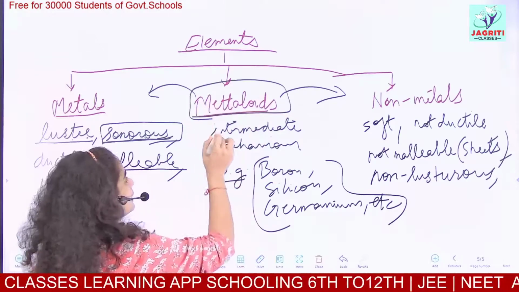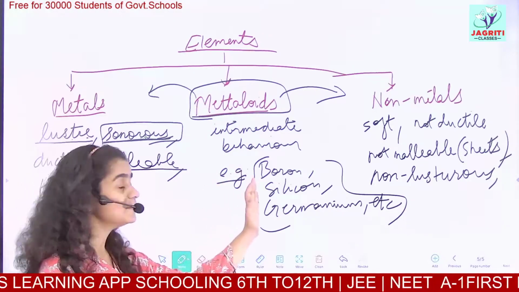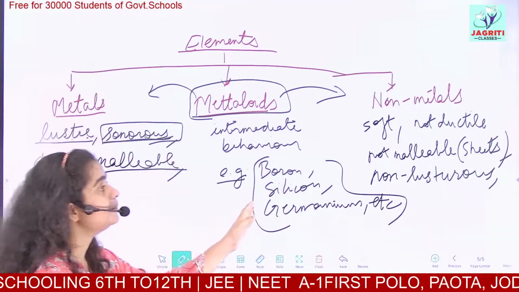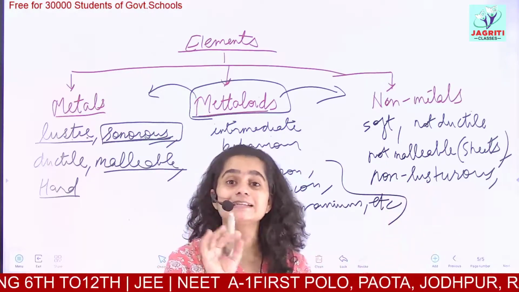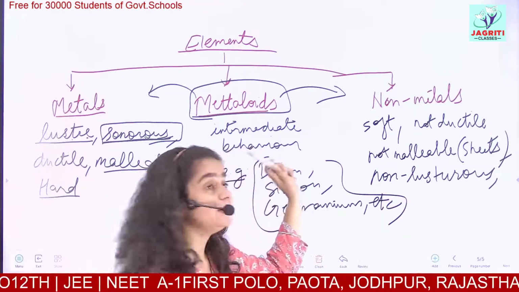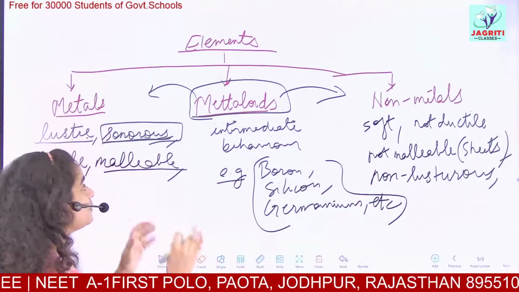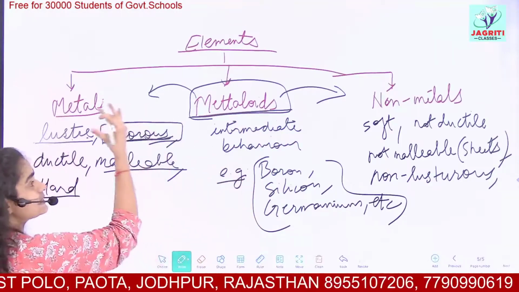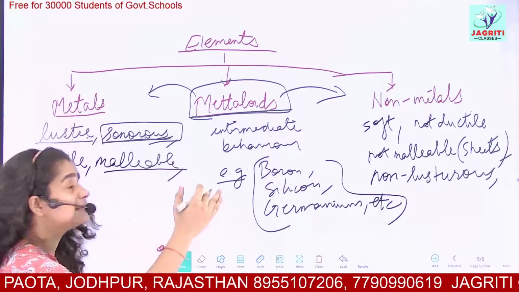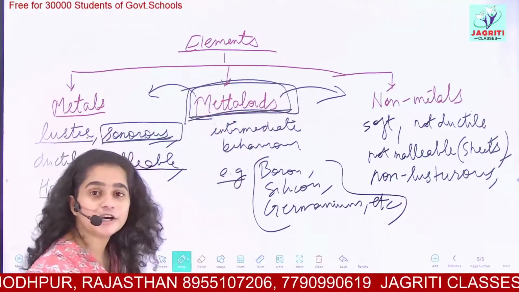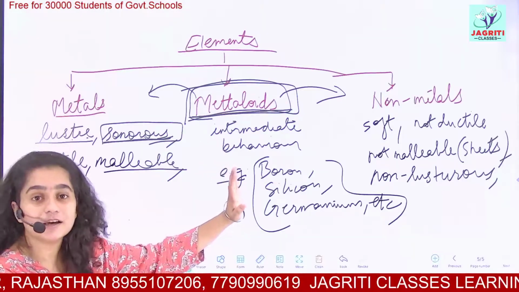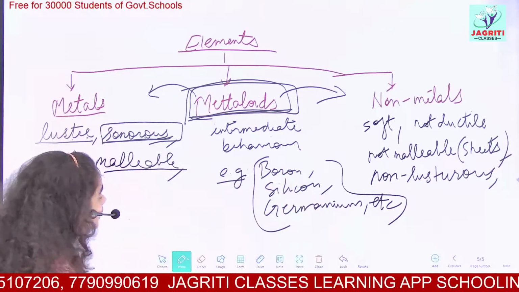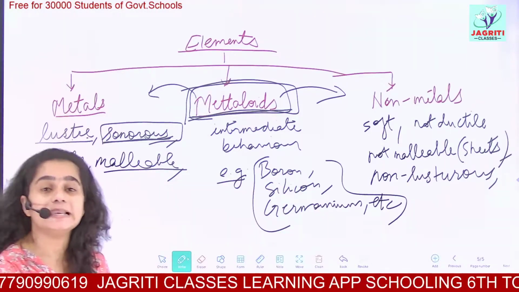Why do we have to make a separate class? Because we identified some substances like boron. These show properties related to metals also and some properties related to non-metals. With this, they show some different properties which are not related to metals and non-metals both. So we made a different class and named it metalloids, okay? Because most of the properties are similar to metals, but due to some differences, they are kept in a different class of metalloids. So they show intermediate behavior, or they show properties of both metals and non-metals. So these are called metalloids. So this was the classification of elements.